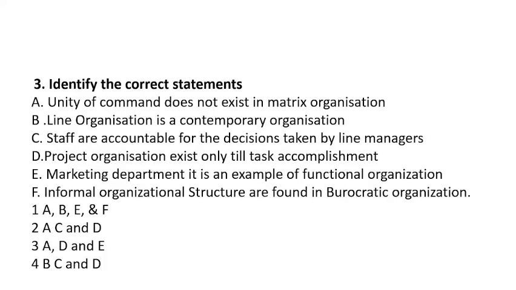Now identify the correct statements. Option A, unity of command does not exist in the matrix organization. Point B, line organization is a contemporary organization. C, staffs are accountable for the decision taken by the line managers. D, project organization exists only till the task accomplishment. E, marketing department is an example of functional organization. And F, informal organizational structures are found in bureaucratic organization.